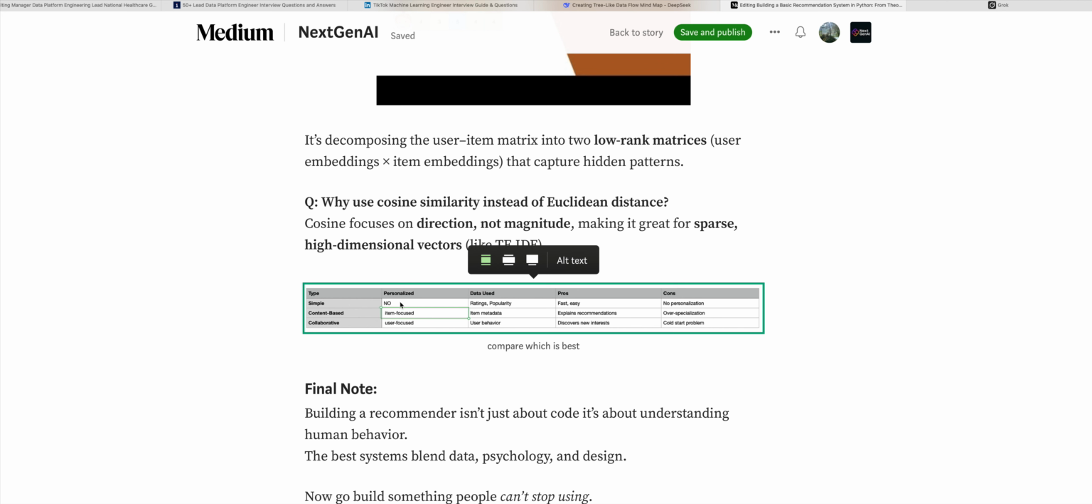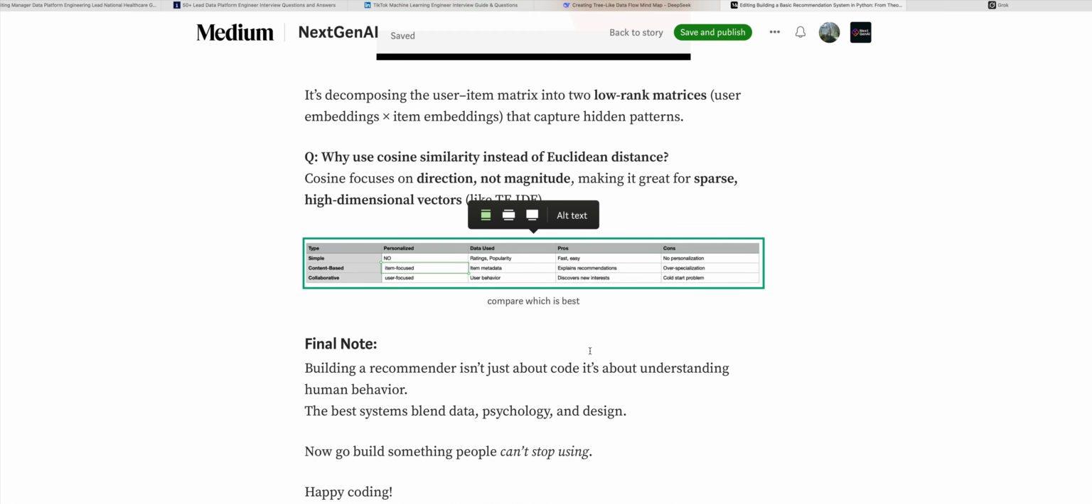Simple: content, and collaborative. Personalized: no for content. Content is item focused. Collaborative is user focused. Data used: rating, popularity, item metadata, user behavior. Pros: it's easy to implement. This is explained in the recommendation. Discover the new interactions. Cons: no personalization, over-specialization, and the cold start problem also comes.